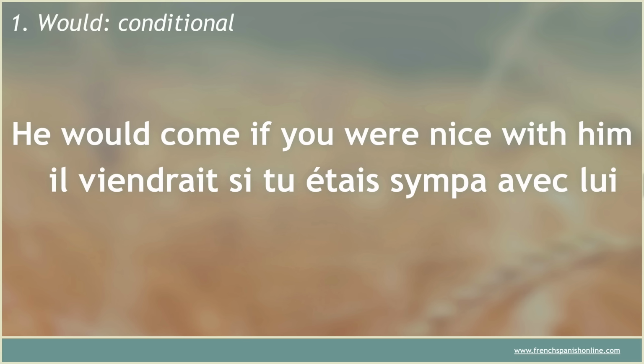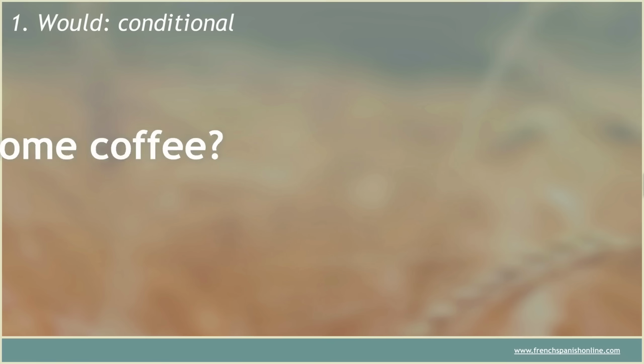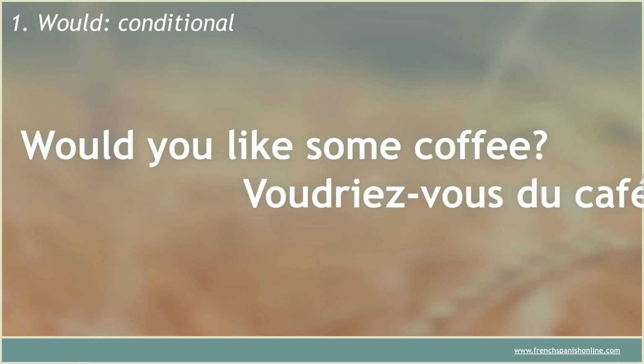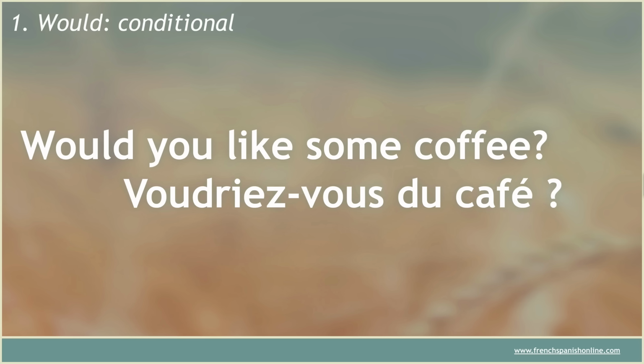Mais t'es pas sympa du tout, hein. Oh là là, non, hein. T'es pas sympa. Another example, would you like some coffee? So here we've got our expression would like, and in French we are going to use the verb to want and say, voudriez-vous du café? Would you like some coffee?